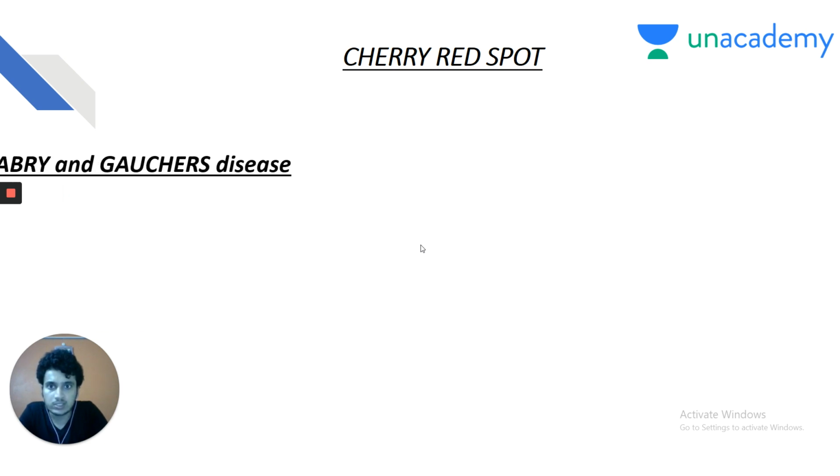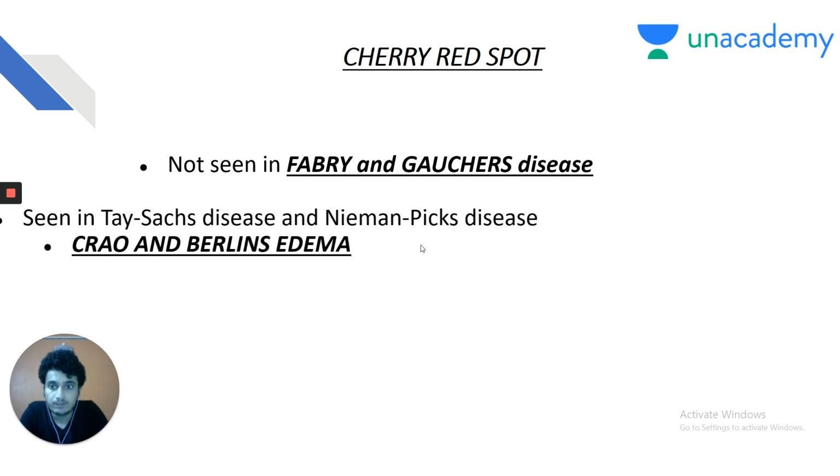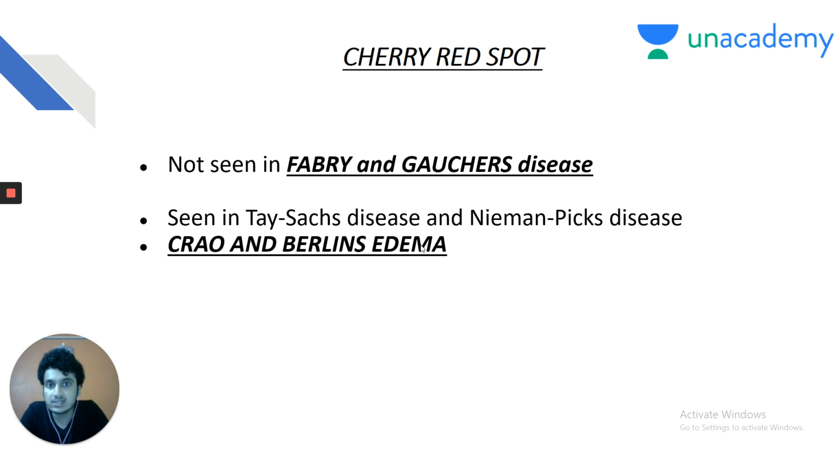So let's see what is cherry red spot. It is not seen in Fabry disease and Gaucher disease. This is a very, very important finding, my dear friends, and it is seen in Tay-Sachs disease and Niemann-Pick's disease. Again, in Tay-Sachs disease there is no hepatosplenomegaly, and in Niemann-Pick's disease there is hepatosplenomegaly. So in this way you can differentiate between the two.